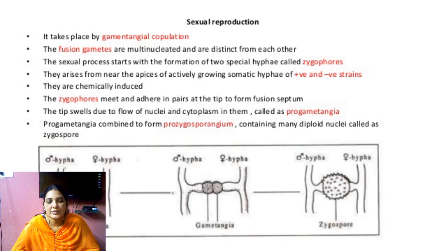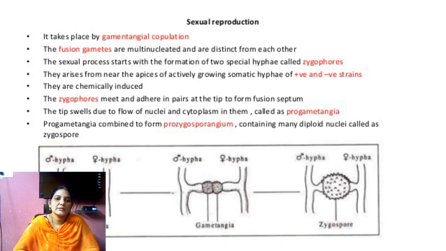The zygote is in diploid stage, and that place forms two layers, an outer layer that is very thick and tuberculate, and an inner layer that is very thin, and they form one round shape structure that is called the zygospore. We can see the third diagram. So that is called the zygospore.